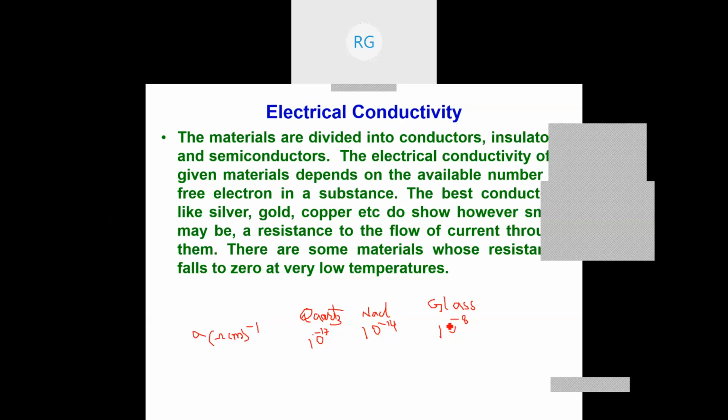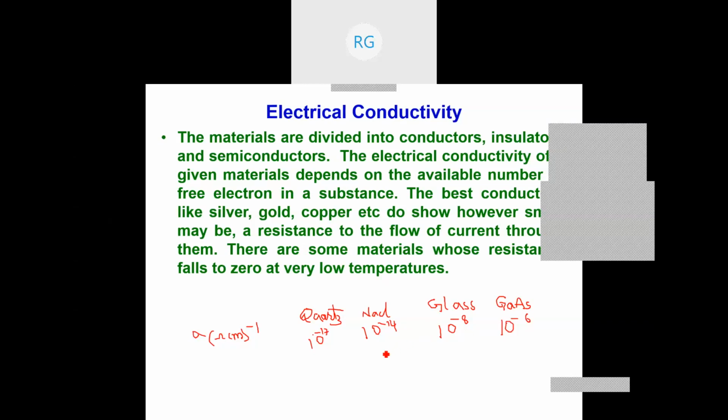And suppose we take GaAs, the compound semiconductor used for making optoelectronic devices like lasers and LEDs. Its conductivity is not that good, maybe around 10 to the power minus 6 ohm centimeter inverse.